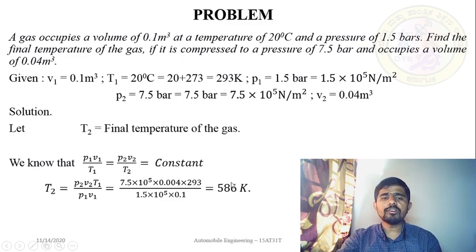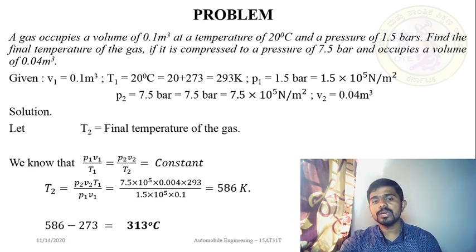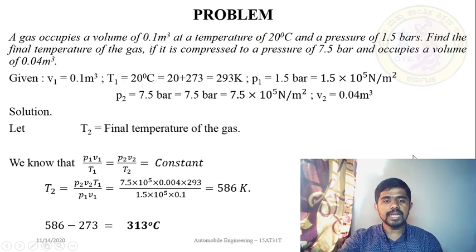Now you can solve this relation by using your calculator. You will get 586 Kelvin. Please check the answer, use your own calculator. So now we can convert this Kelvin into degrees. How? Subtract 273. 586 minus 273 is equal to 313 degree centigrade. So this is the answer for the final temperature of the gas.